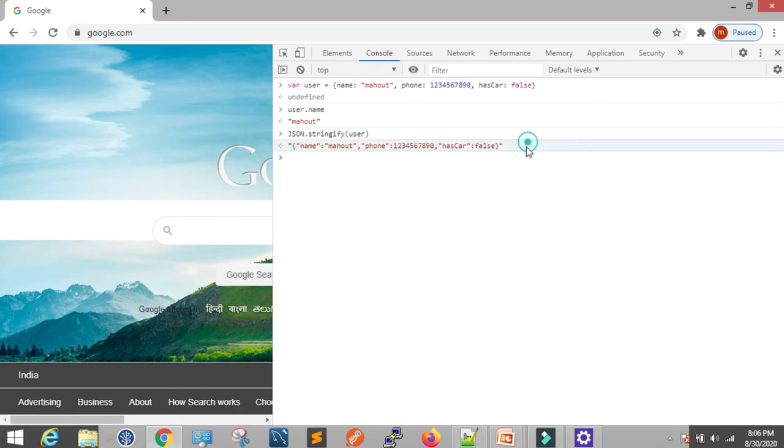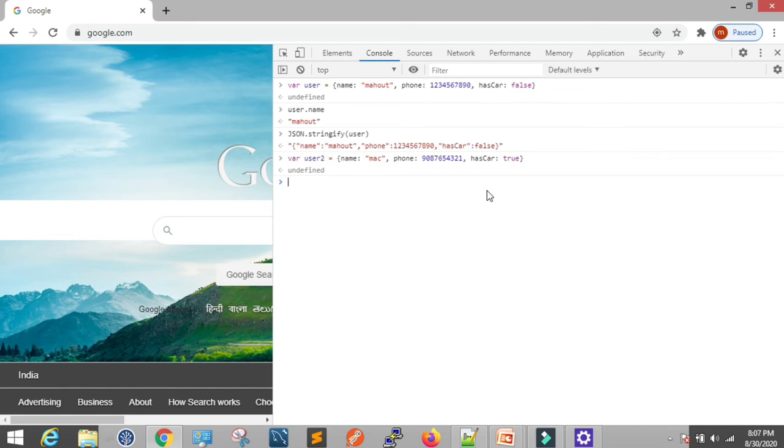Right. So same thing, I want to pass multiple users' information to the client in a JSON string. So already I have a user, and I'm going to create one more user object, which is user2. User Mac, his phone number is something up to 10 digits, and has car true. I'm saying this user is having a car. Okay, so we have two JavaScript objects.